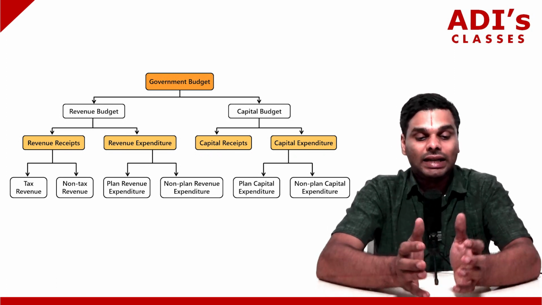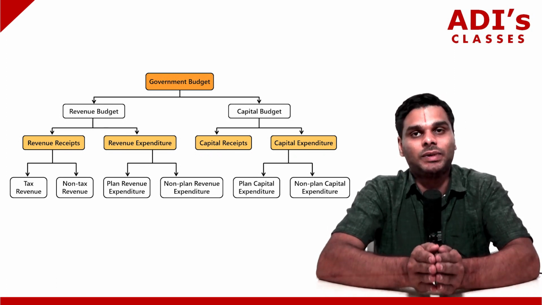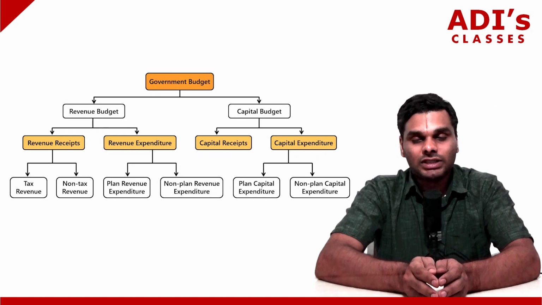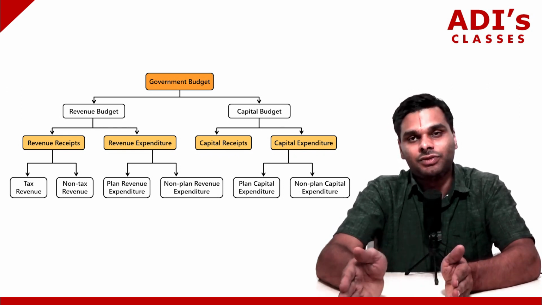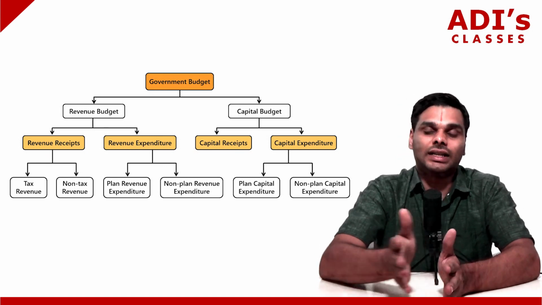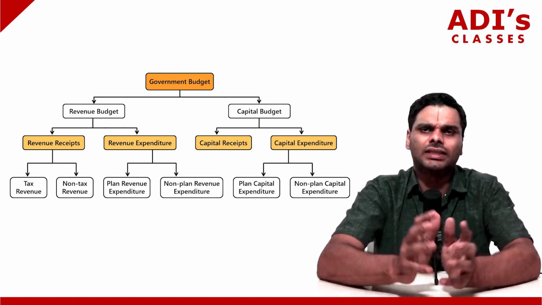The revenue budget mainly deals with the operational expenses of the government. The capital budget mainly deals with those items which create assets or that create liabilities. This is what you have to understand.